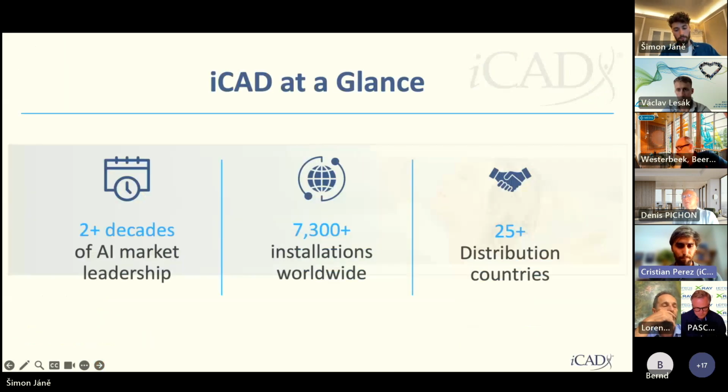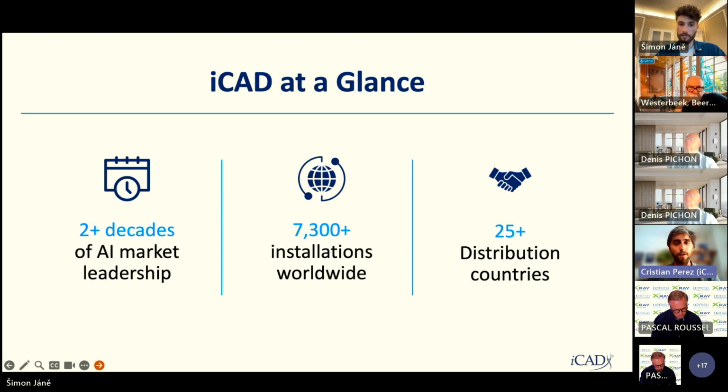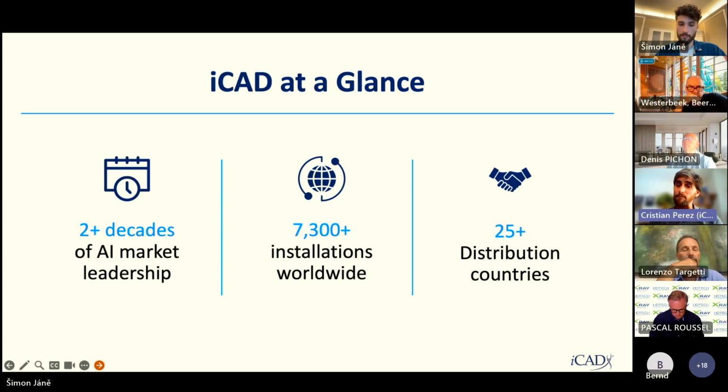for this format. So basically, iCAD, we've been in the market for more than 20 years already. We started a long time ago. We have almost 8,000 installations worldwide at the moment, and we are present in more than 25 countries. Some of these countries, we basically go direct. In some of the other countries, we go through the distribution network, which is why we are here today. And that's what we've been doing since a long time.